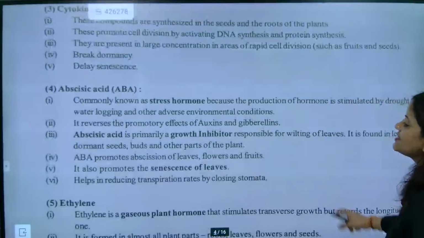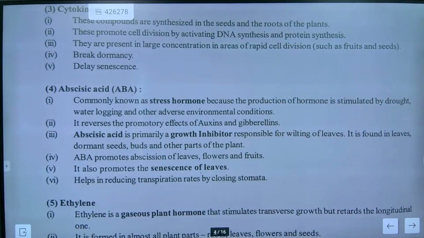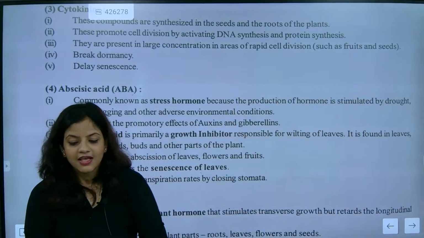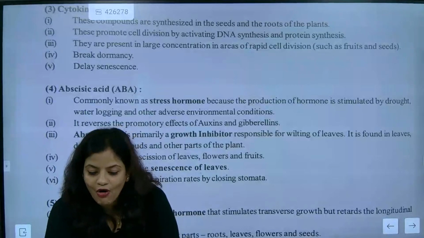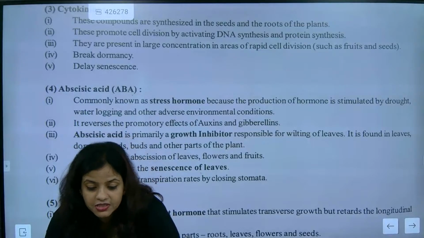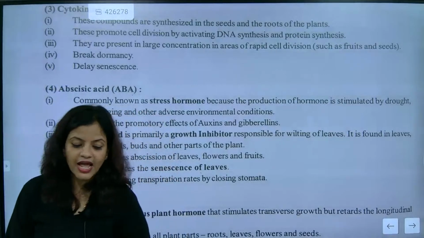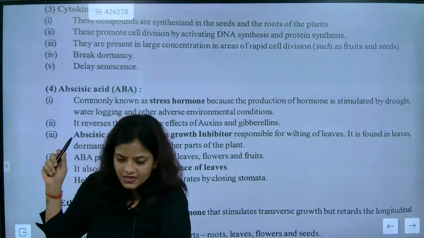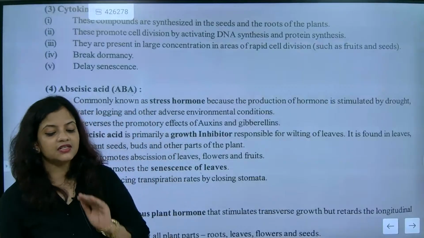Abscisic acid, if somebody calls it, is called the stress hormone, because the production of the hormone is stimulated by droughts, waterlogging, and other adverse environmental conditions. This you please remember about abscisic acid, ABA. That's called the stress hormone. When these hormones will be coming, you understand one thing.